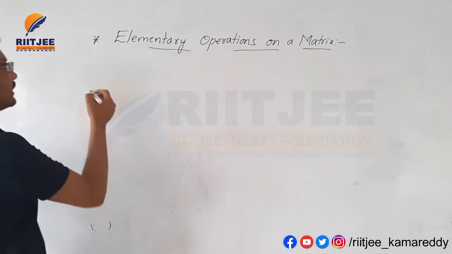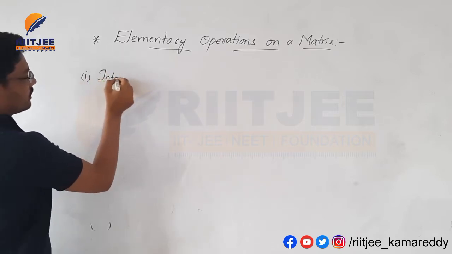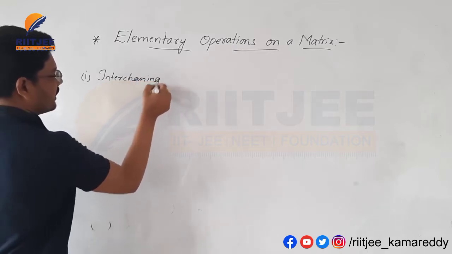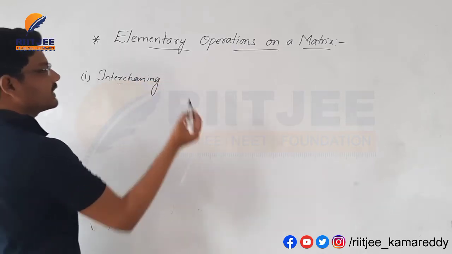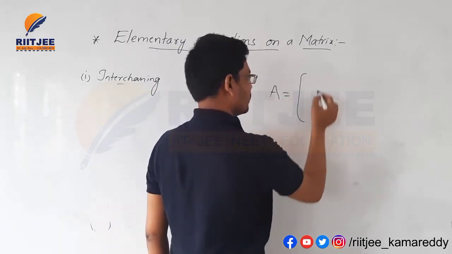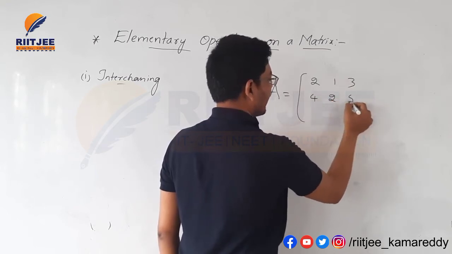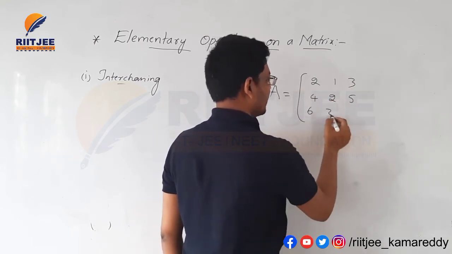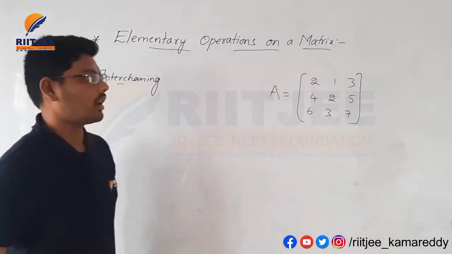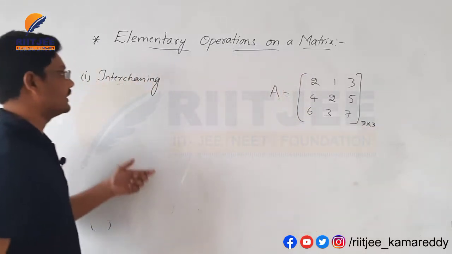There are 3 types. The first one is interchanging. What is meant by interchanging? Let us take one matrix, A equal to 2 1 3, 4 2 5, and 6 3 7. This is a matrix of order 3 by 3.